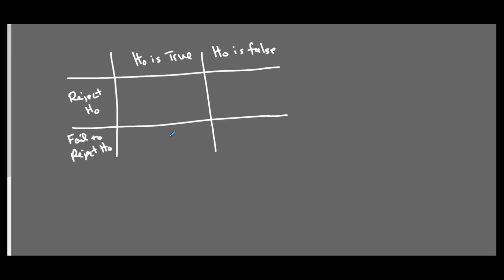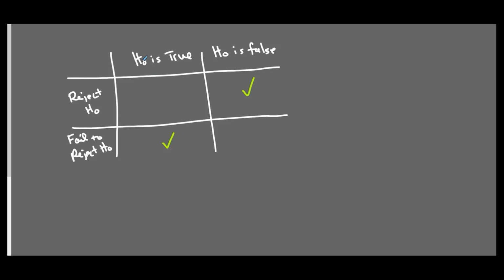So if the null hypothesis is true, we shouldn't reject it, right? So if we fail to reject and it was true, then that is what's supposed to happen. So that's a correct hypothesis test result. If the null hypothesis is false, then we should reject it. So in this case, that gets a check mark too. That is a correct result from a hypothesis test.